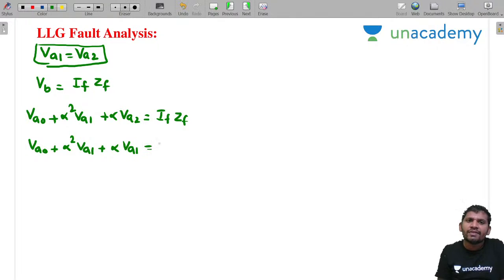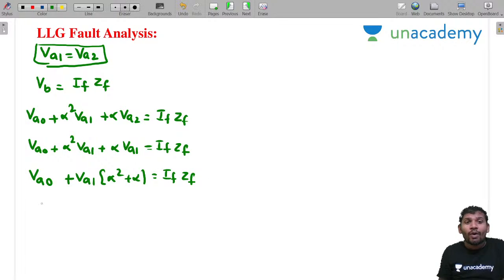Alpha VA1 is equal to IF into ZF. Then you write like this: VA0 minus VA1. Take VA1 common, so VA1 into alpha square plus alpha equals IF into ZF. What is VA0 minus VA1 equal to? What is IF?